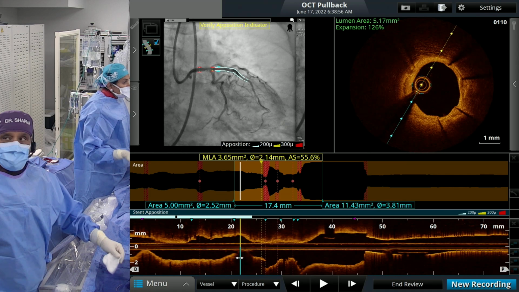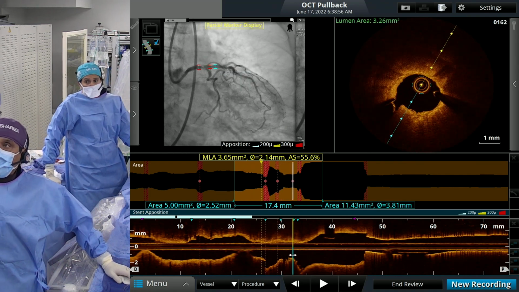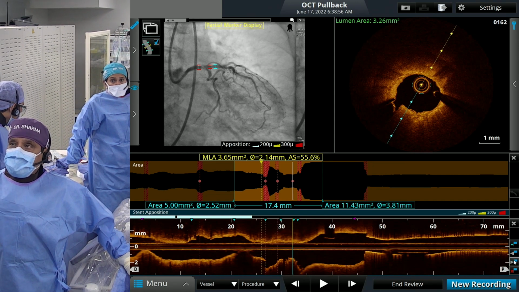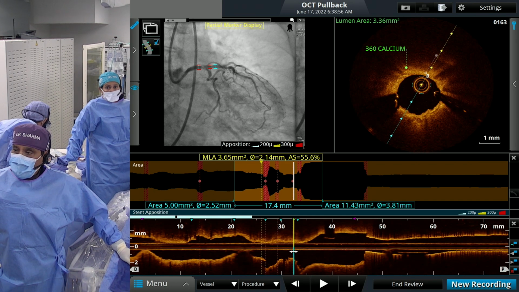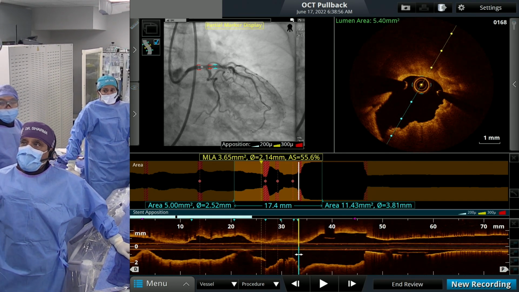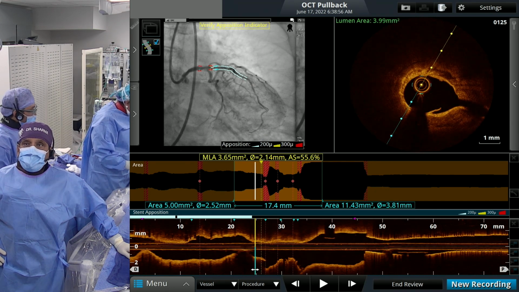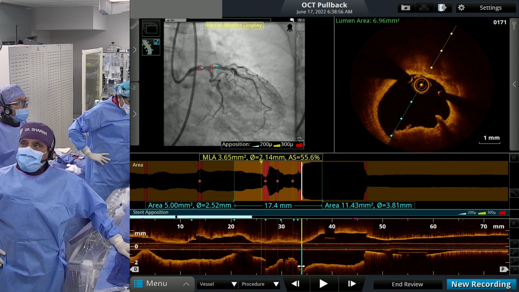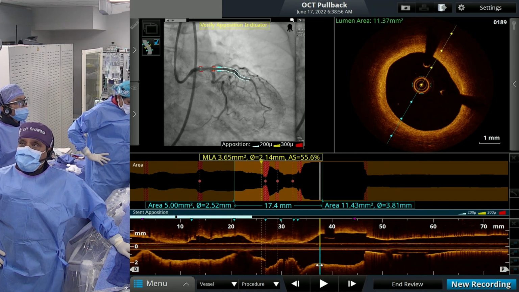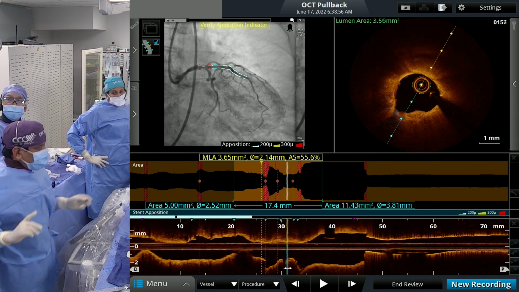And the images are beautiful. You can confirm that, right? A severe circular calcium, 360 degree with multiple cuts. But there is no true calcific nodule. Kiski is our imaging expert in the cath lab, and deep calcium. It's a deep calcium, both superficial and deep, thick rim of calcium, more than 0.5 millimeter. But more importantly, there's a circular calcium, and we have modified this with the